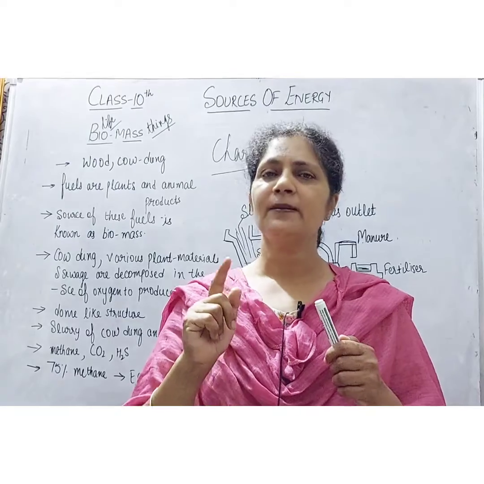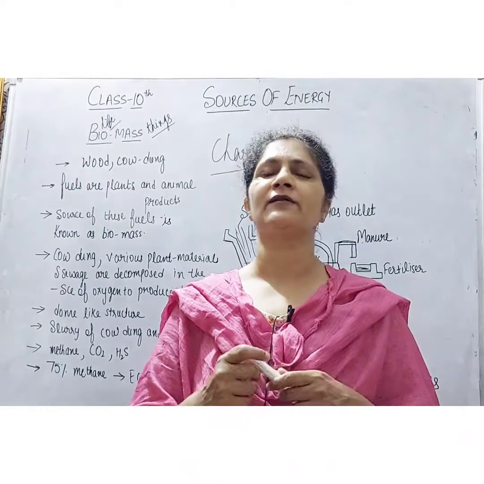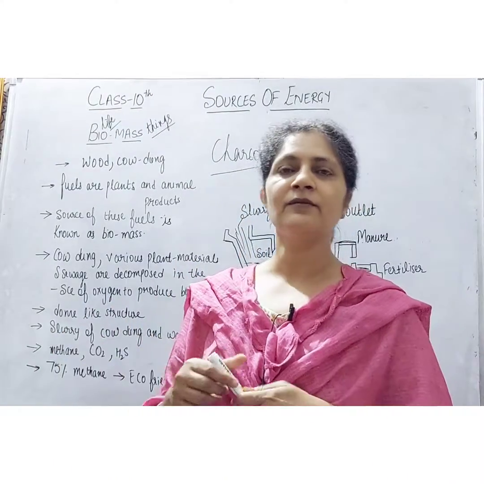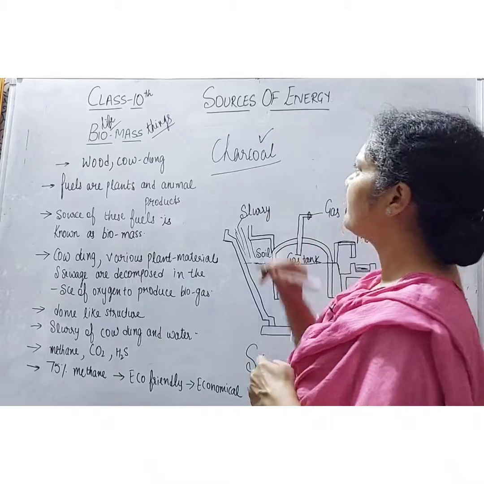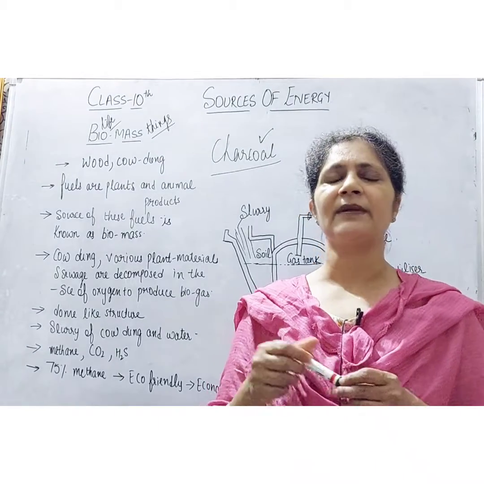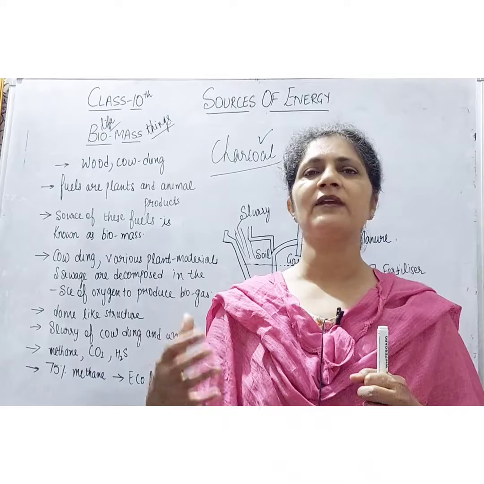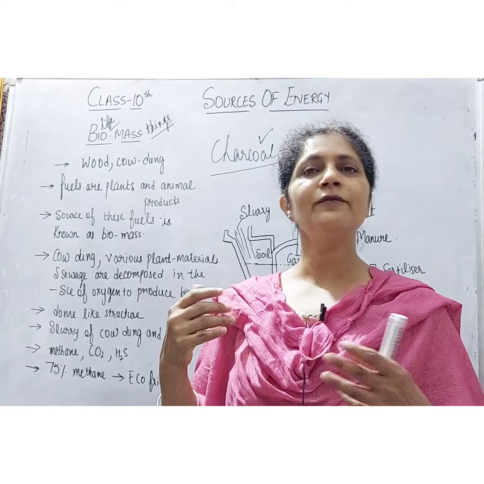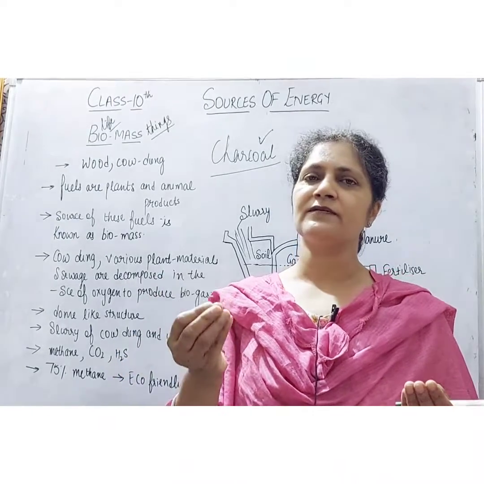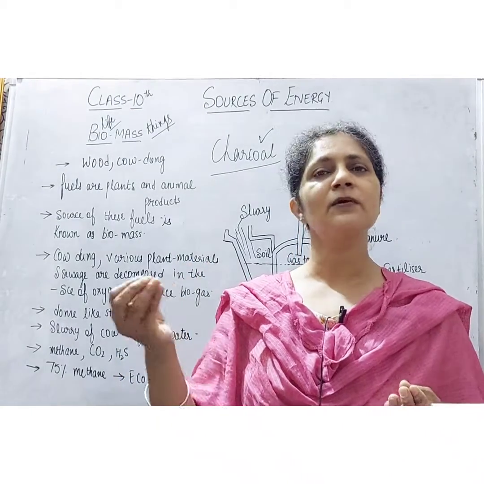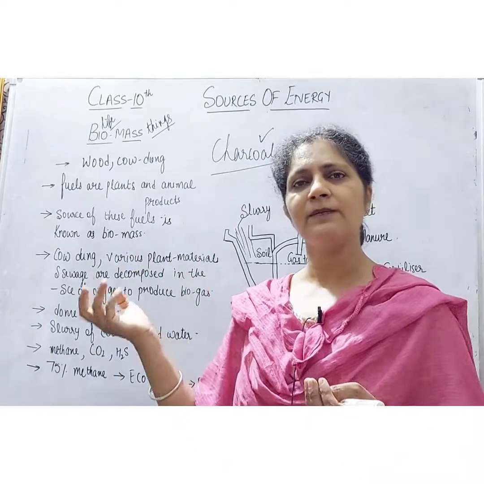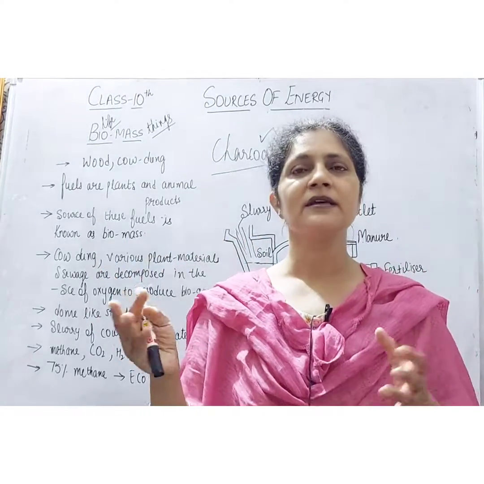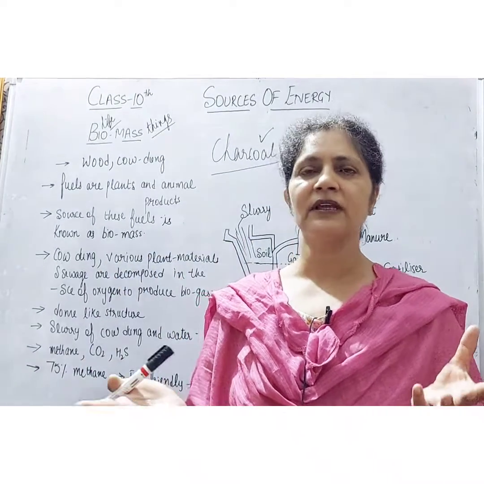Suppose we burn wood in a limited supply of oxygen. The water and the volatile materials are removed, and what is left behind is charcoal. When we burn charcoal as a fuel, it produces very little smoke and more heat. It is more efficient than the previous fuels. So we use technological inputs to increase the efficiency of these fuels.